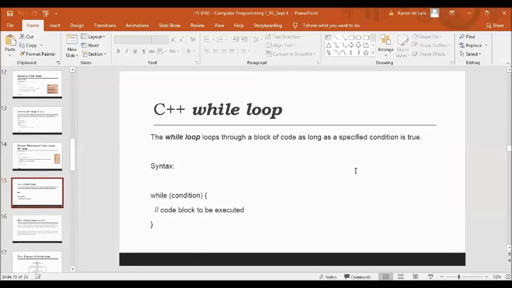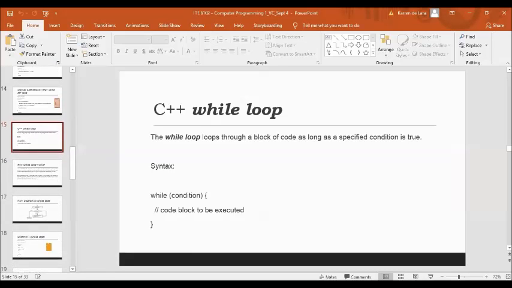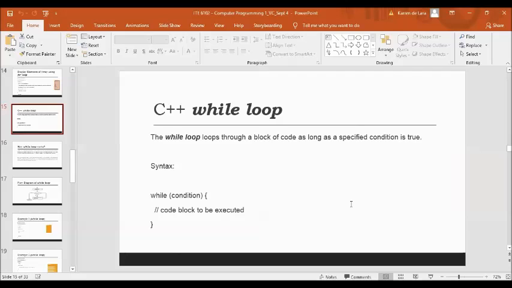Okay, now let's proceed with the C++ while loop. This is another type of iterative statement. The while loop loops through a block of code as long as a specified condition is true. The syntax is: while (condition) and then an open curly brace, the code block to be executed, or C++ statements, and then the close curly brace. The condition here uses a relational operator like the for loop, so we can use greater than or equal, less than or equal.